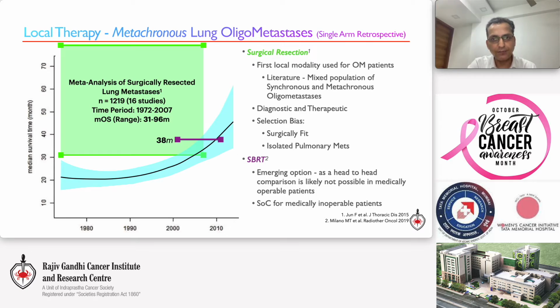vast and varied. We found a meta-analysis which included more than 1200 patients and 16 studies over 3 decades, and the reported median overall survival is indeed impressive and ranges from 31 to 96 months. It also needs to be mentioned that while surgically fit patients tend to do better, all things considered, if SBRT can match outcomes in medically inoperable, poor performance status patients, perhaps SBRT could be a future option in medically operable patients as well.